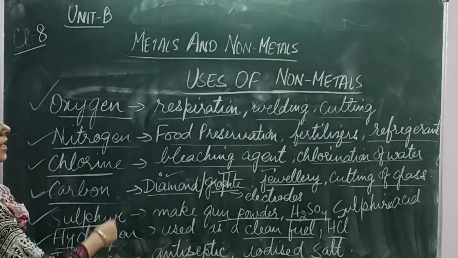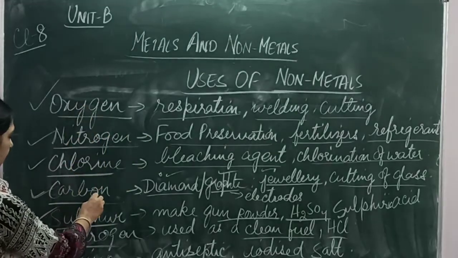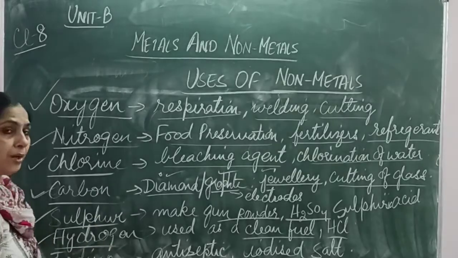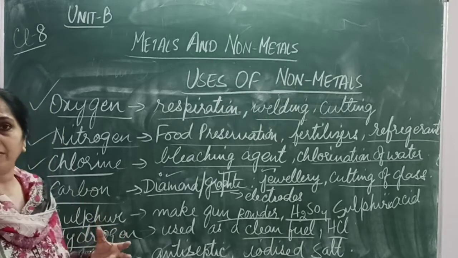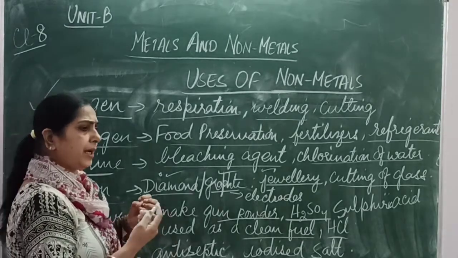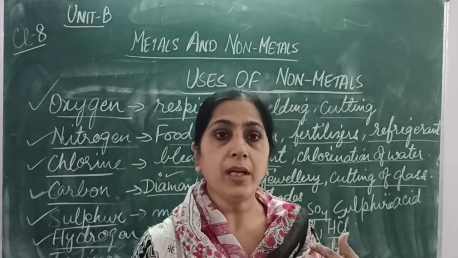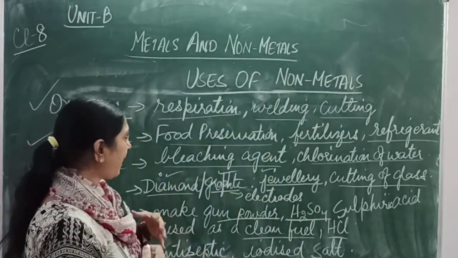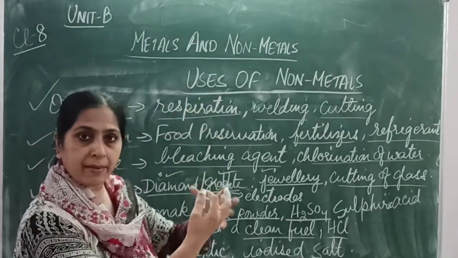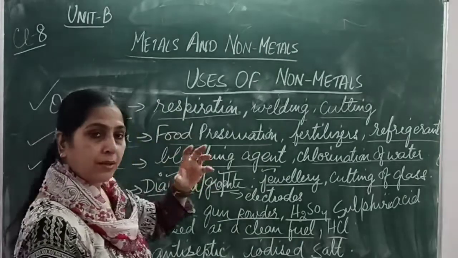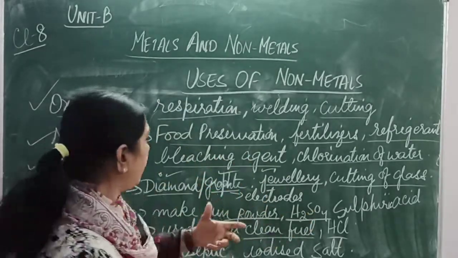So here we see how the non-metals like oxygen, nitrogen, chlorine, carbon, sulfur, hydrogen, iodine are useful to us in our life, in the environment that we live in. They are used in our daily life to perform various functions which are useful for the human body. Like our life, oxygen is important for respiration. I am just recapitulating on the different non-metals which are of great use in our life.